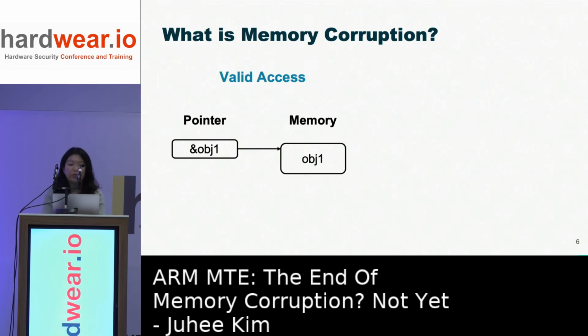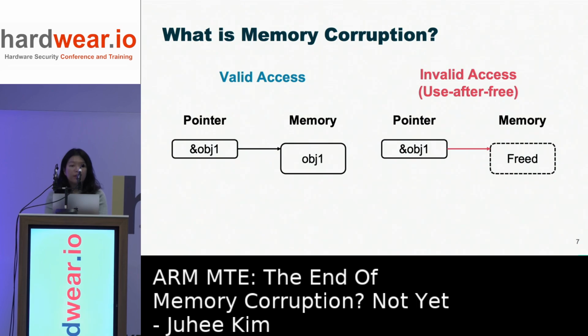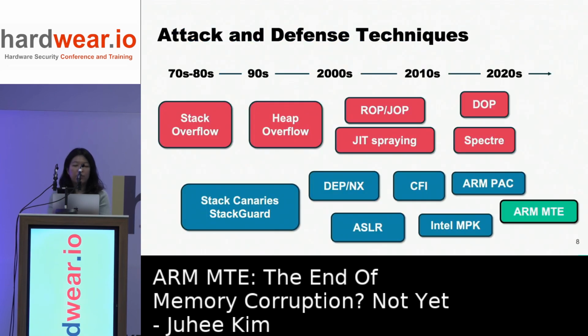So what is memory corruption? Normally, a program accesses memory objects through pointers, and if the pointer points to an object that it is intended to point to, the access is valid. However, if the pointer points to an out-of-bounds region, the access is invalid, or if the object is freed and the pointer is accessed after that, the access is also invalid.